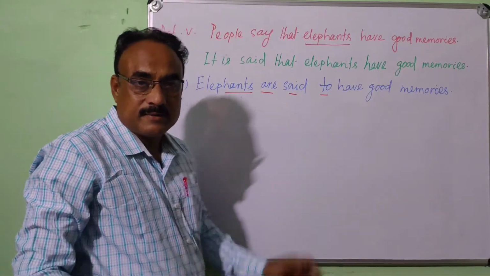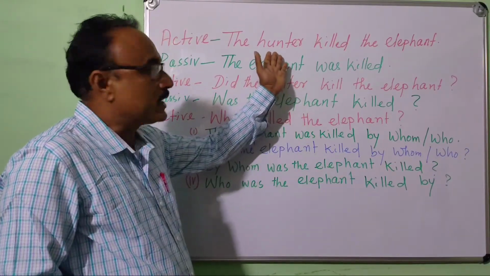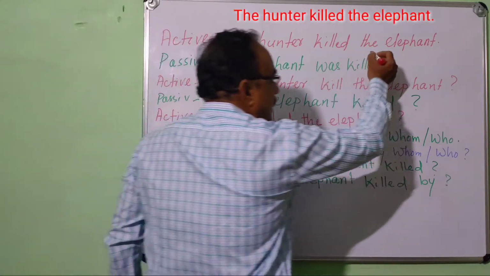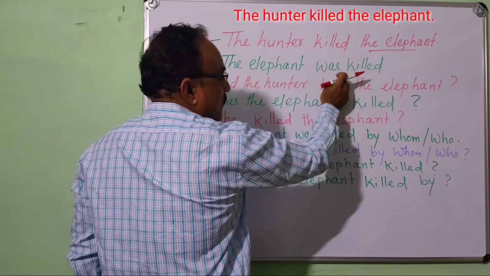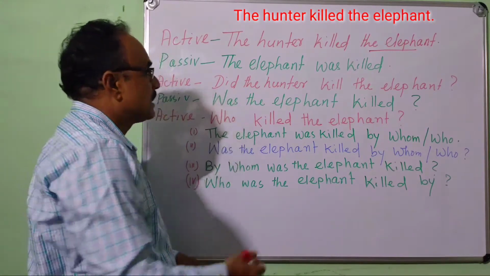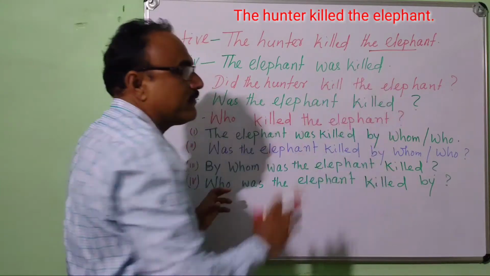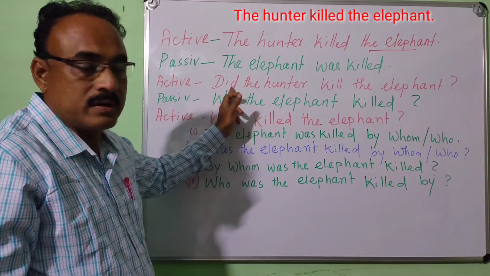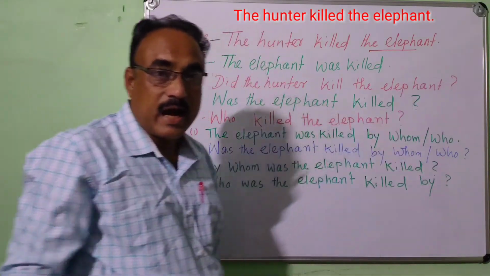Okay, clear? Another example for your better understanding. Look at the example. The hunter killed the elephant. Here the elephant is the object. The elephant was killed. It is passive form. The by phrase is not necessary. Okay? Another example. Did the hunter kill the elephant? Here is an interrogative question. The auxiliary verb is here, then the question mark is here. Okay. How can we change it?